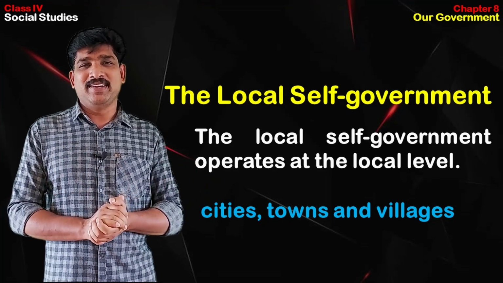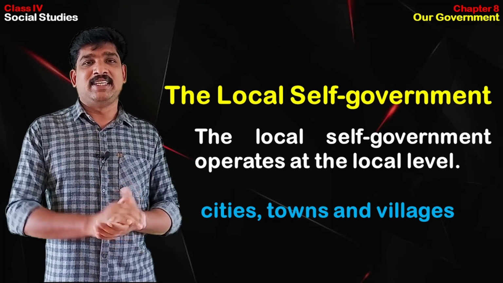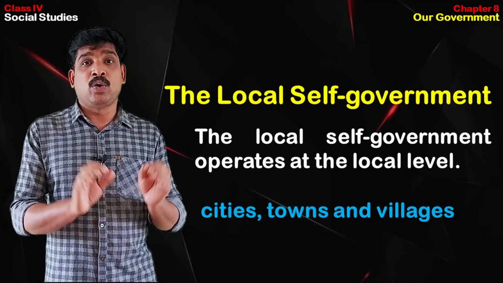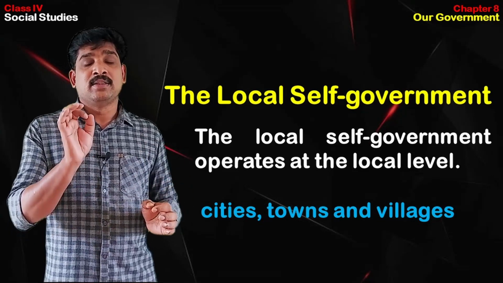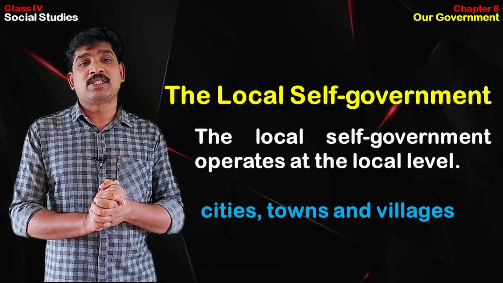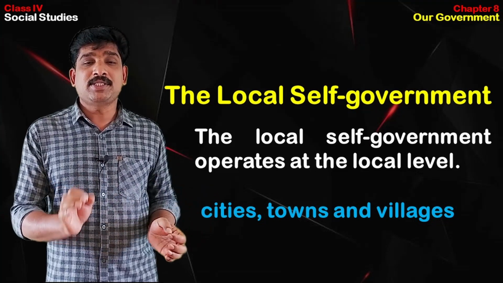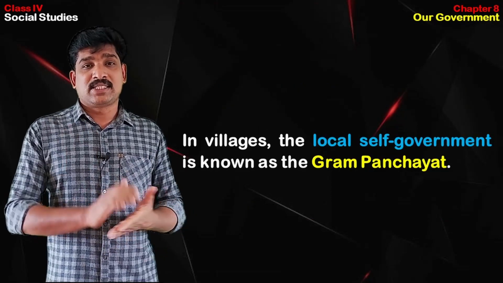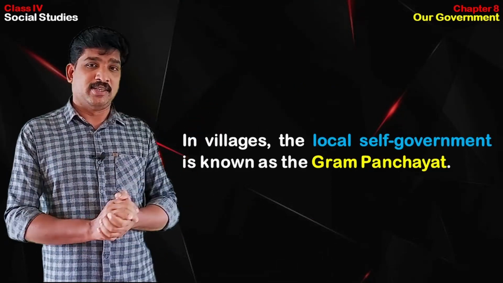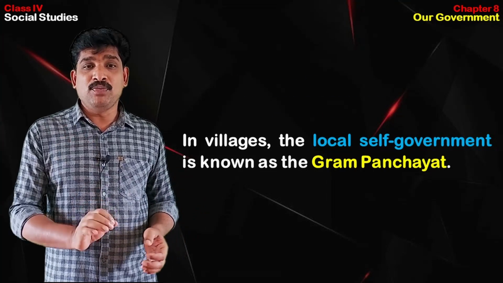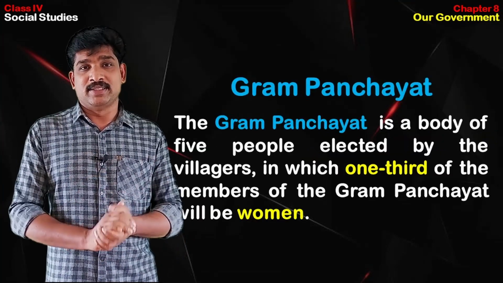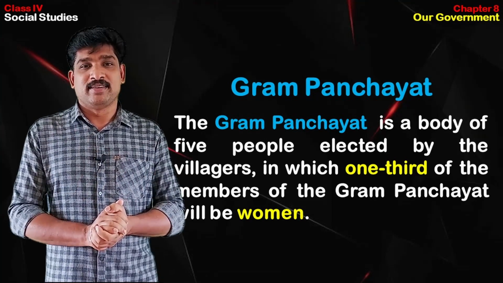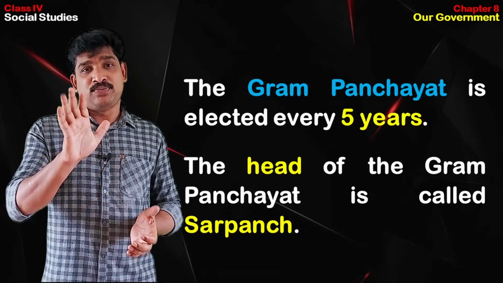What is this local level? That is in cities, towns and villages. The local self-government is formed by the people of that area and deals with the local problems of the villages, towns and cities. The local self-governments take care of the needs of the people in that area. In villages, the local self-government is known as the Grama Panchayat. The Gram Panchayat is a body of 5 members elected by the villagers and 1/3 of the members of the Gram Panchayat will be women. The Gram Panchayat is elected for 5 years.